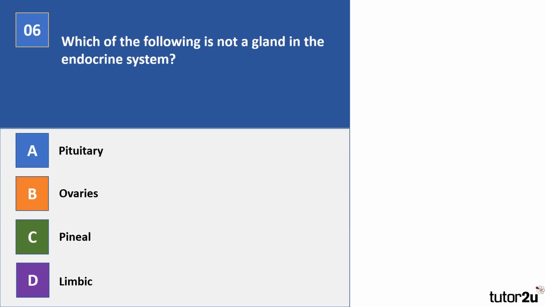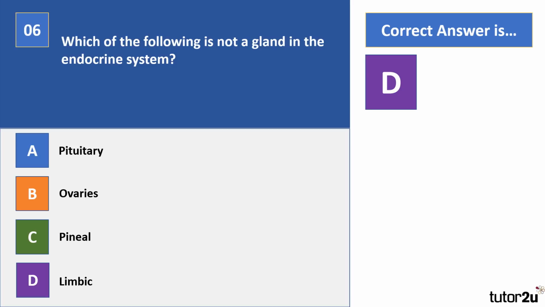Here we go. Which of the following is not a gland in the endocrine system? So A, pituitary, B, ovaries, C, pineal, or D, limbic. So which is not a gland in the endocrine system? Pause the video. Right, your correct answer there is limbic.